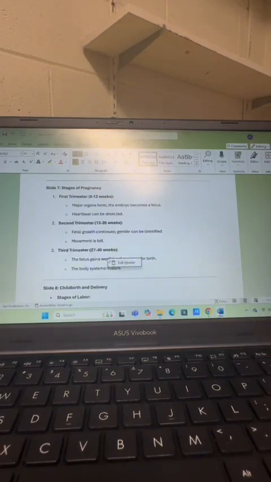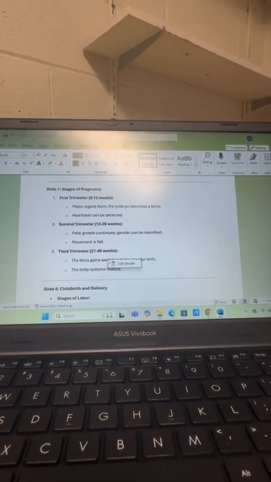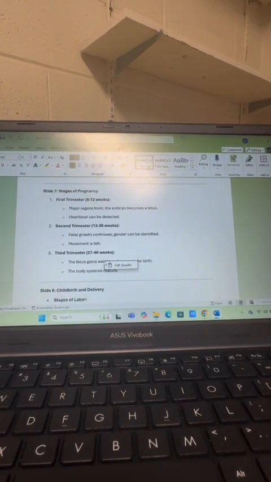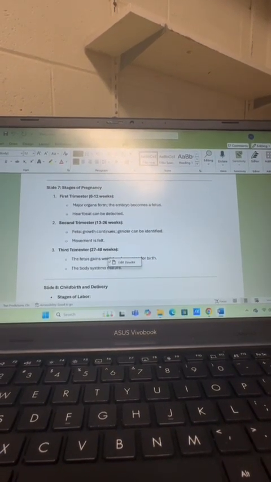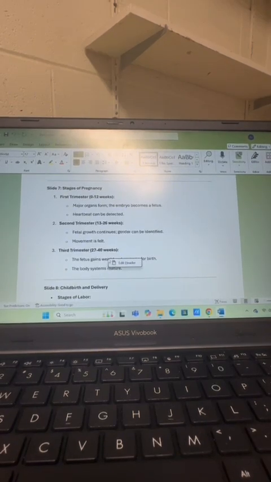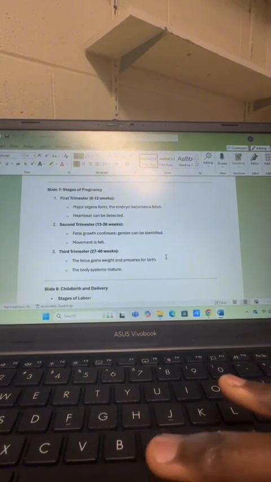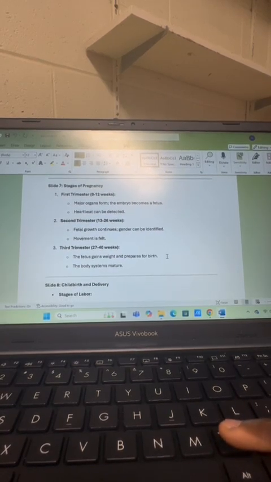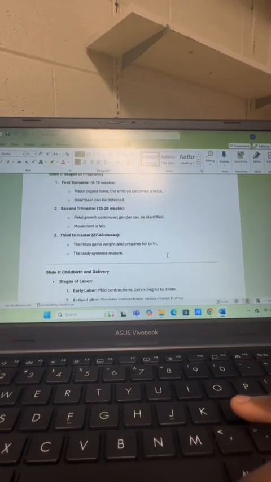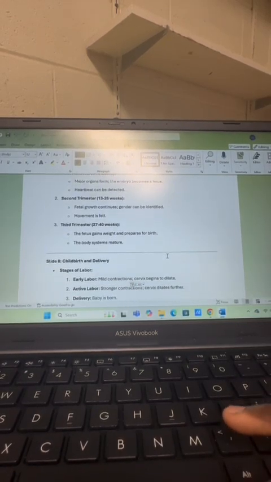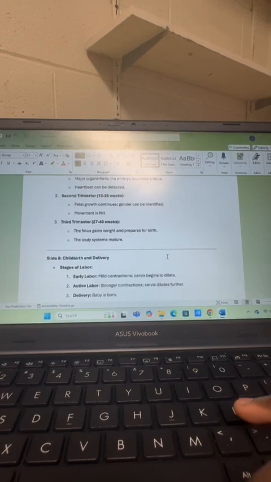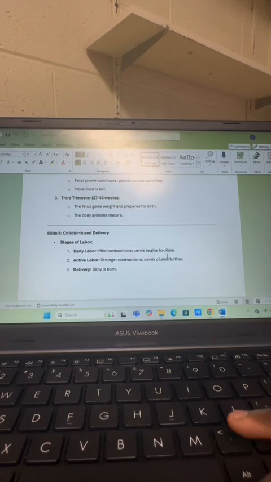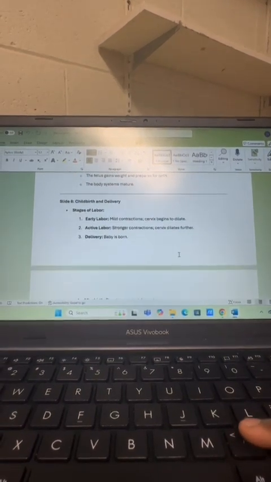Okay, on the stages of pregnancy, we have 3 stages: the first trimester, second trimester, and third trimester. As you all know, pregnancy takes a period of 9 months. In the first trimester, from 0 to 12 weeks, major organs form, the embryo becomes a fetus, and the heartbeat can be detected. In the second trimester, from 13 to 26 weeks, fetal growth continues, gender can be identified, and movement is felt. In the third trimester, from 27 to 40 weeks, the fetus gains weight and prepares for birth. The body systems mature.